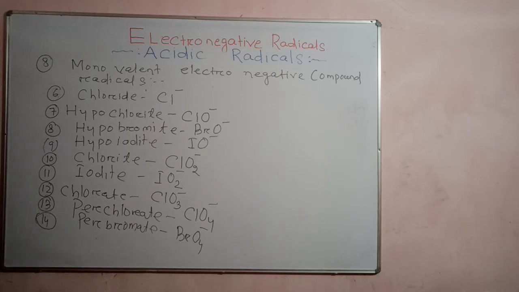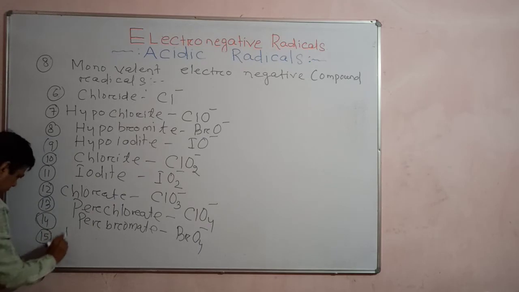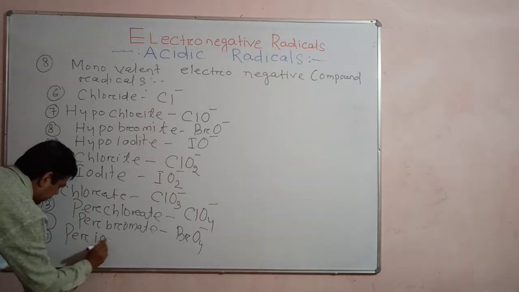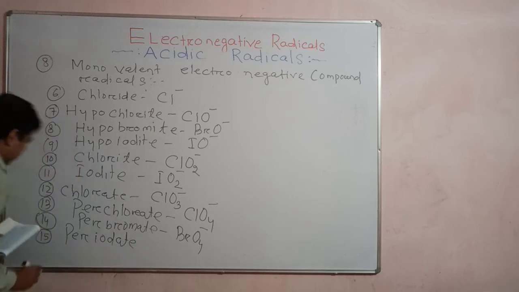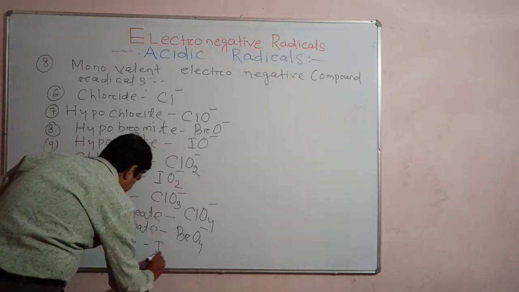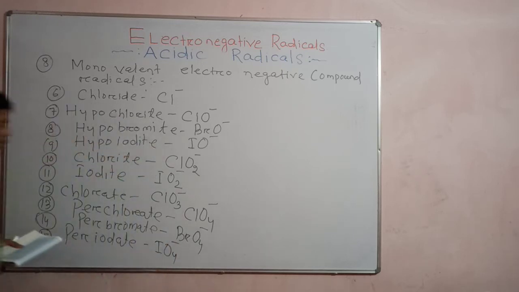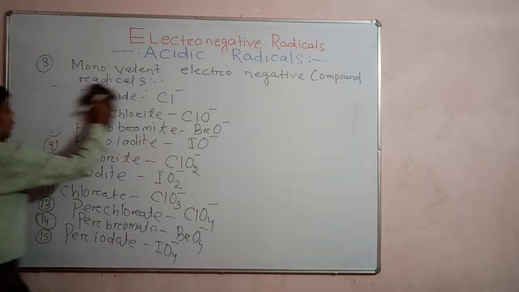Similarly, periodate, you can write also periodate. This radical is very important in framing the molecular formula. If you don't know radicals, you cannot make a molecular formula. IO4: one atom of iodine and four atoms of oxygen, carrying a unit amount of negative charge. Because this radical consists of different kinds of atoms and carries a unit negative charge, these are all examples of monovalent electronegative radicals. Okay, understand? Is it clear? Okay. So next, point 16, you see.